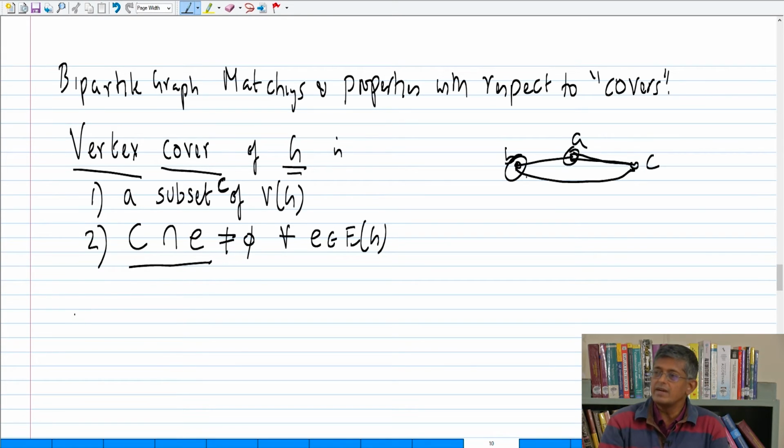So would you want to minimize the size of a vertex cover or maximize the size of a vertex cover? Obviously minimize, because there is always a vertex cover which is the whole vertex set. It intersects all the edges.